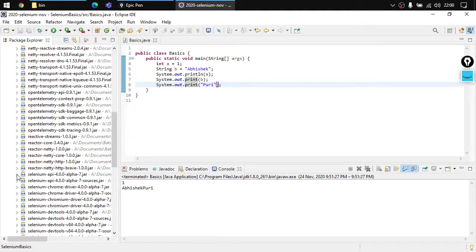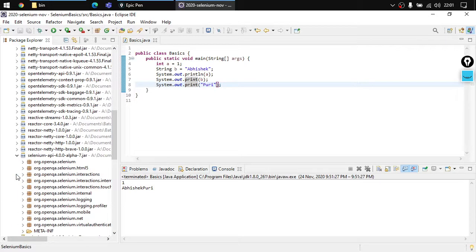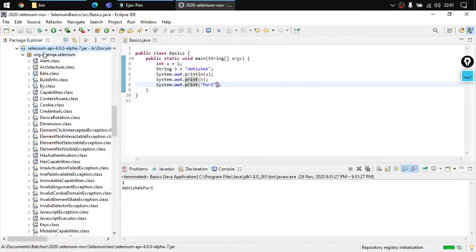For example, as I told you, we have different files. Suppose we have the Selenium Alpha 7 jar. It has some class files inside it, right? If I expand this org.openqa.selenium package, you can see that there is alert.class, architecture.class, beta.class, buildinfo.class.